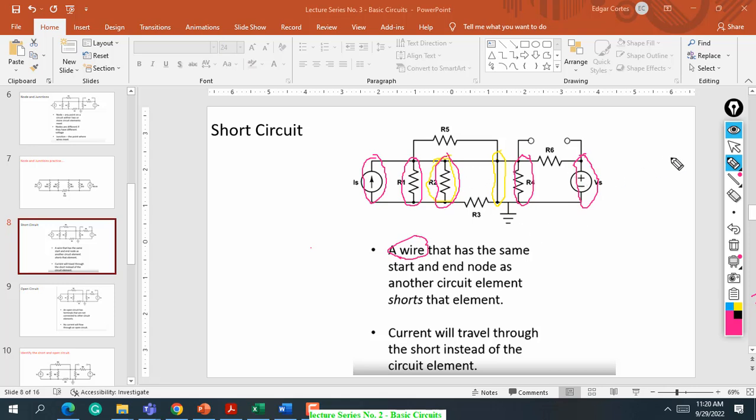So the answer is no. Only this portion, which I highlighted in blue, is the wire that shorts this schematic diagram. Okay?